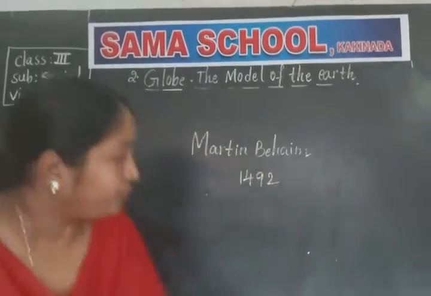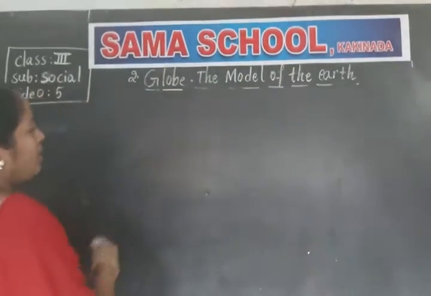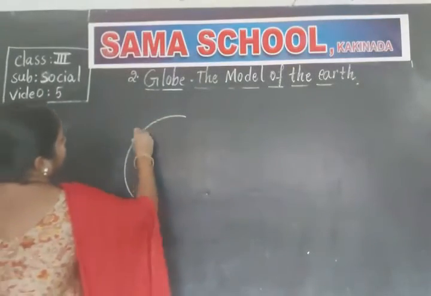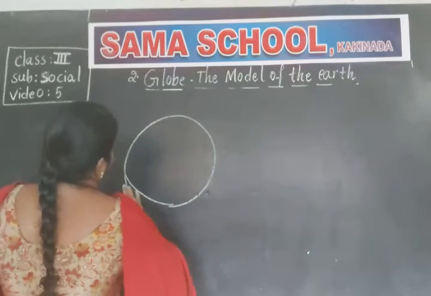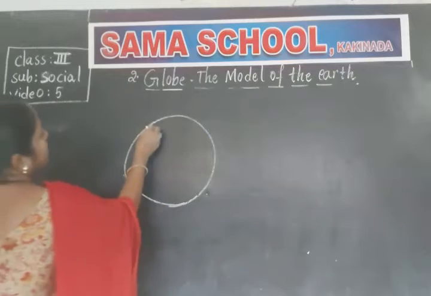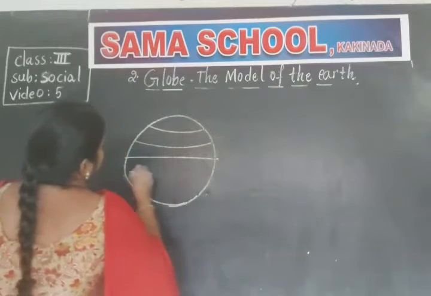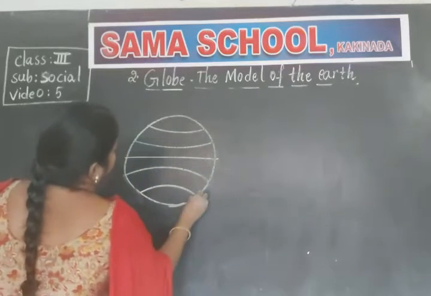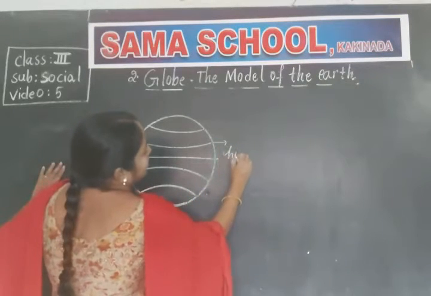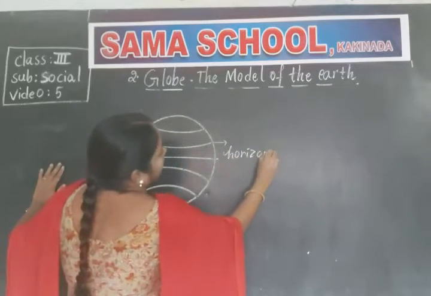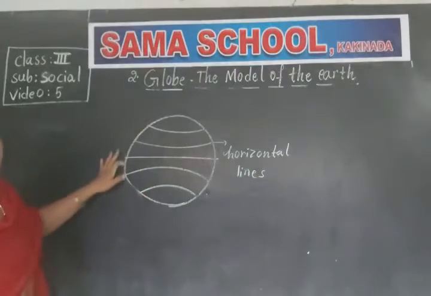See, you observe some horizontal lines on the globe.